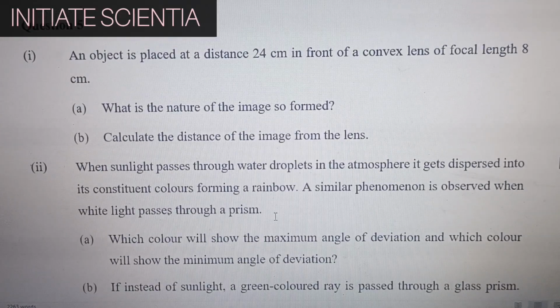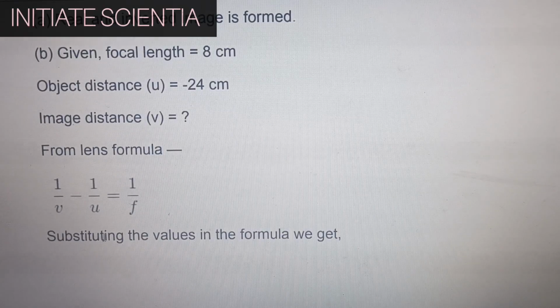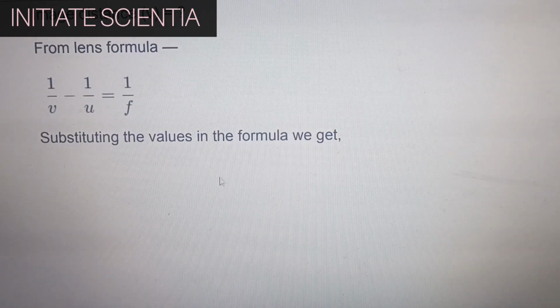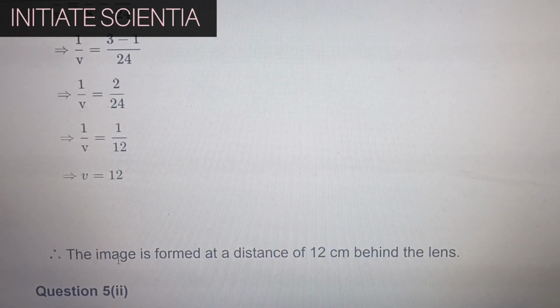An object is placed at a distance 24 cm in front of a convex lens of focal length 8 cm. What is the nature of the image so formed, and calculate the distance of the image from the lens. Real inverted image is formed. Given focal length is 8 cm, object distance u is minus 24 cm, and we need to find image distance. From the lens formula, 1 by v minus 1 by u is 1 by f. Substituting the values in the formula, we get the following. Hence, v is equal to 12. The image is formed at a distance of 12 cm behind the lens.